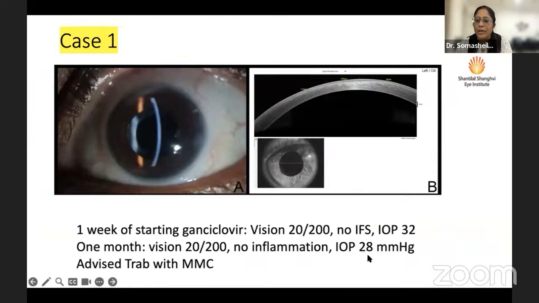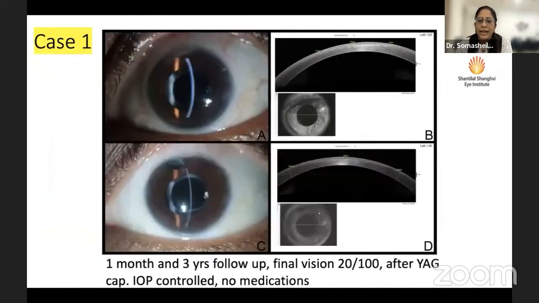Because she had such a high copy load, I feel that starting the antiviral therapy worked so well for this patient. But she did need a trab with MMC because of advanced glaucoma, which was still not controlled with maximum medical therapy. And we've been following her up. I also saw her a year ago when I was at LVPI last year, and she's doing extremely well in terms of her cornea and intraocular pressure. She took a complete 3-month therapy of valganciclovir and did not need further therapy for either the CMV endotheliitis or her inflammation since then.